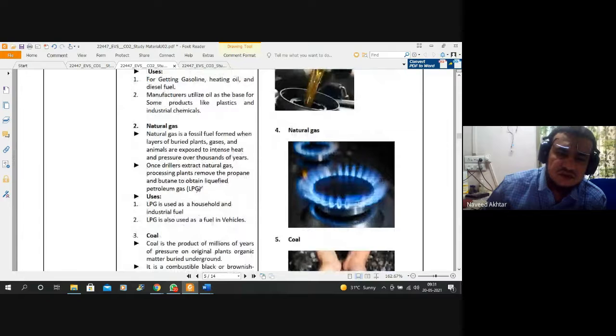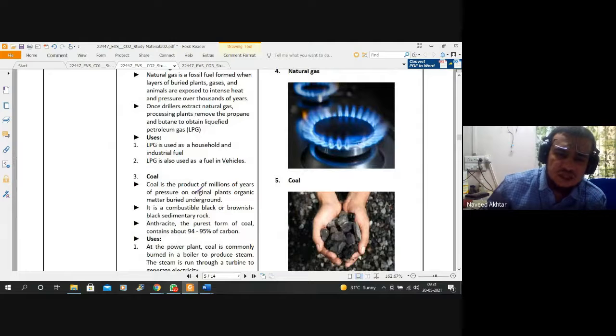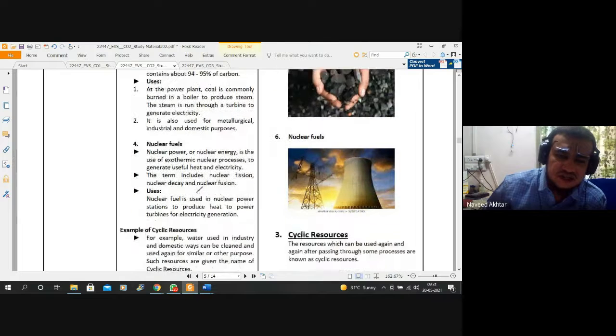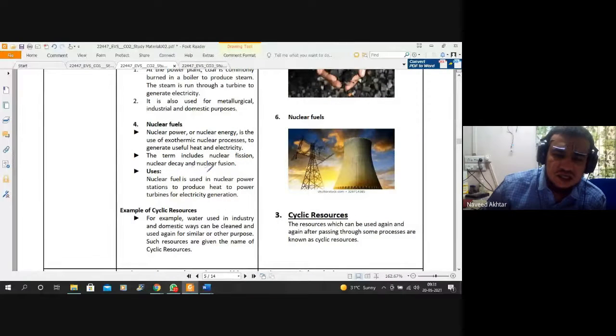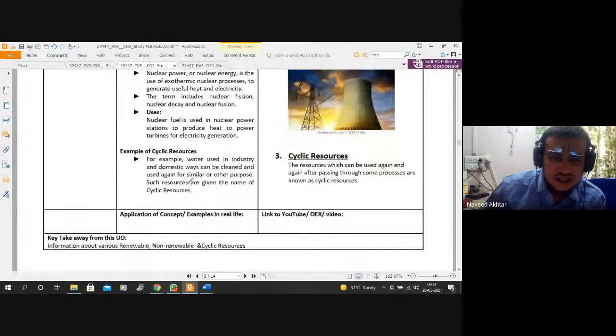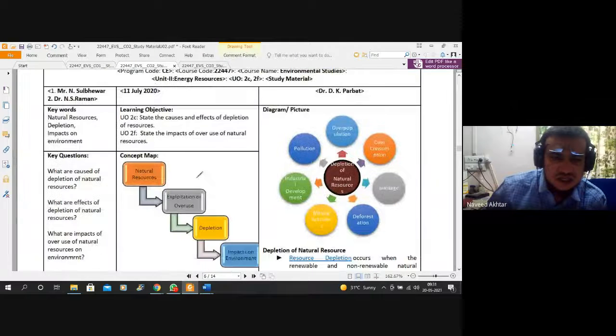So these are different minerals. We are getting natural gas, LPG, and coal, and from burning coal we are getting electricity, and from nuclear fuels, from the radioactive elements, we are getting energy. An example of cyclic resources: water used in industry and domestic waste can be cleaned and used again for similar other purposes. Such resources are given the name cyclic resources. So water is the best example.